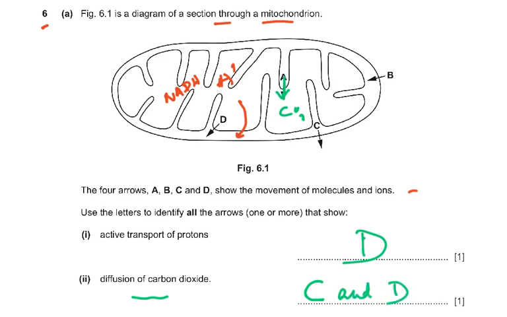D. Why D? Because carbon dioxide is made in the matrix, this place. In the matrix we have the link reaction taking place and the Krebs cycle taking place. And that is where carbon dioxide is made, so it's going to diffuse into the intermembrane space and then out. So it had to be C and D.